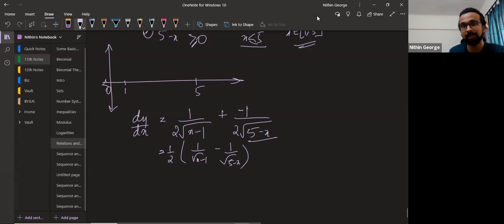So this thing here, dy by dx, I don't know if it's positive or negative. So what I'll do is I'll break it down into regions. I will look for places where it is equal to 0. If I find a few places where it's equal to 0, I'll do something like the wavy curve method. I know where it is positive, where it's negative, where it's positive. That's my idea. Got it?